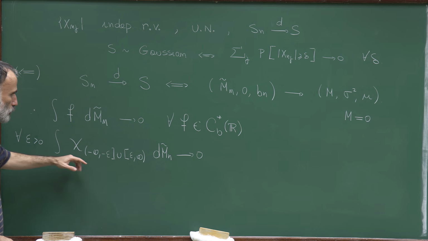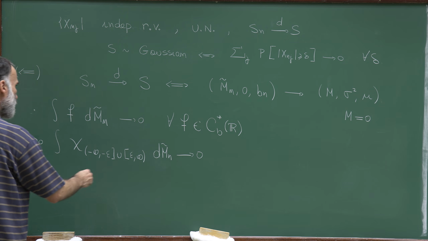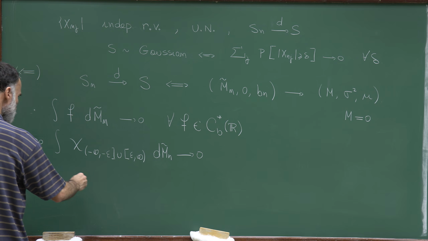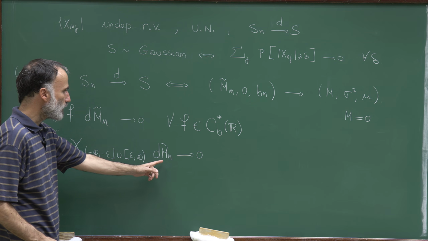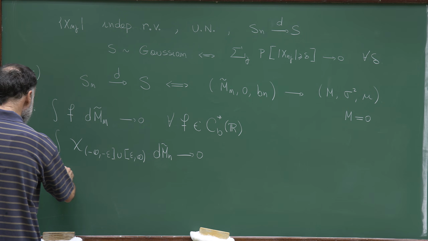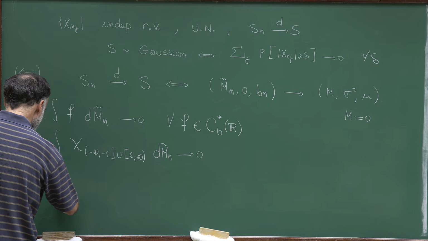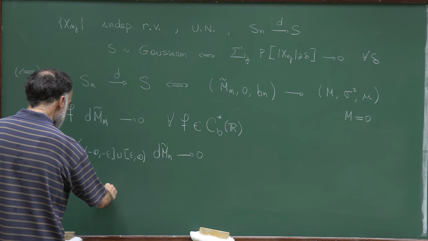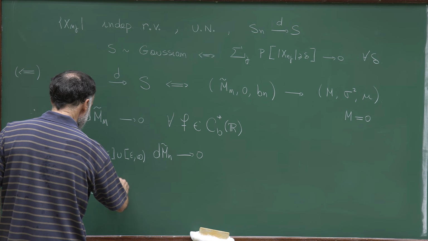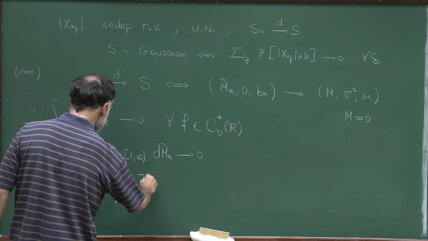But in order to prove that, let's recall what m tilde n is. M tilde n is the sum. So this can be rewritten in terms of the random variables x tilde n j as the sum from 1 to kn of the probability that x tilde n j is larger than epsilon.